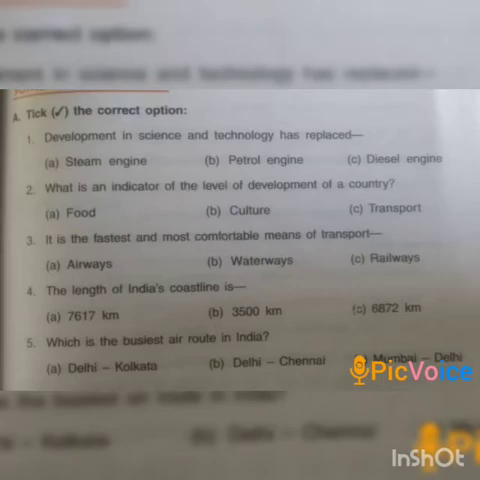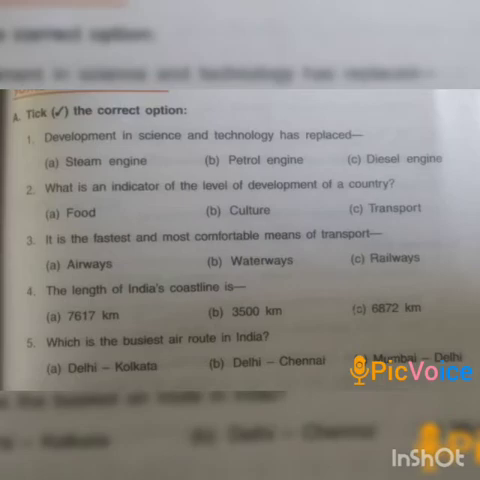Now coming to third number. It is the fastest and most comfortable means of transport. Airways, waterways, railways. And the correct answer is airways. Airways is the fastest and most comfortable means of transport.